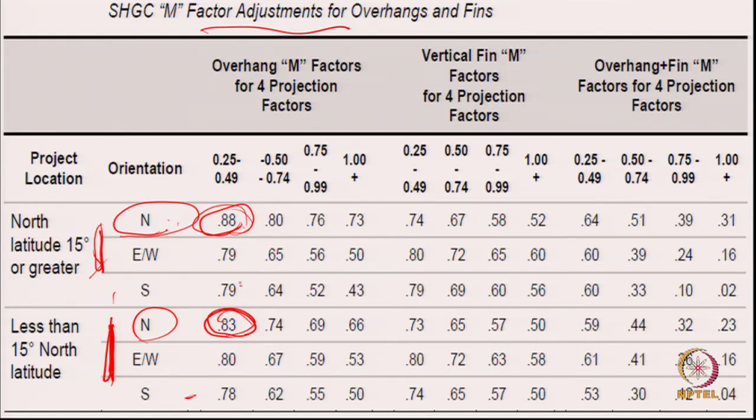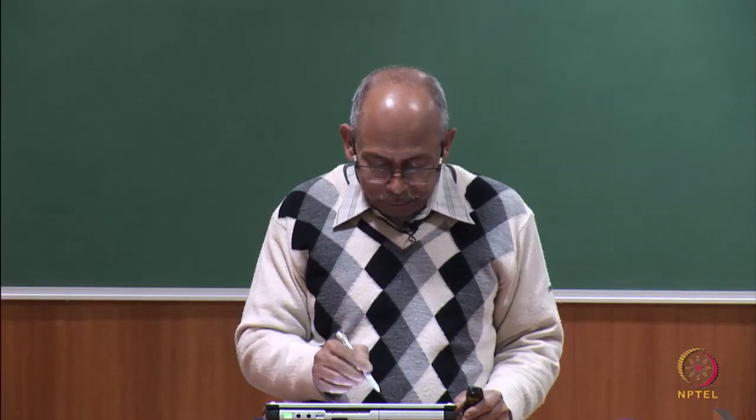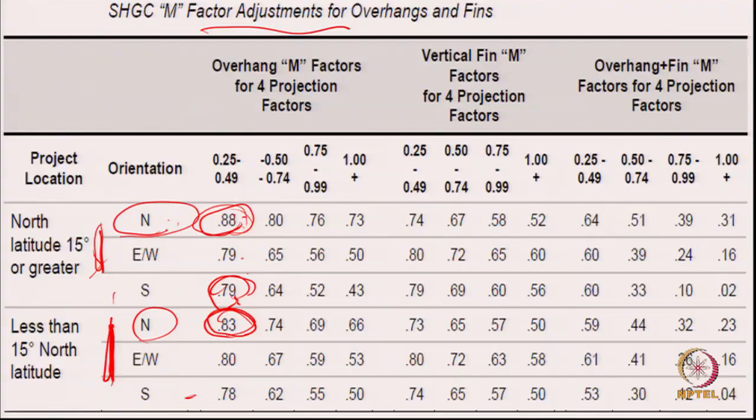So, the multiplying factor is more, but if you come to south facing, it is lower, because south facing receives a lot of radiation in winter, but you do not mind it coming. So, it is not very low either. Based on those kinds of considerations they have put in these prescriptive factors. As I said, the prescription is given, but you can actually calculate and find out how much the multiplying factor is. East and west they have put the same.